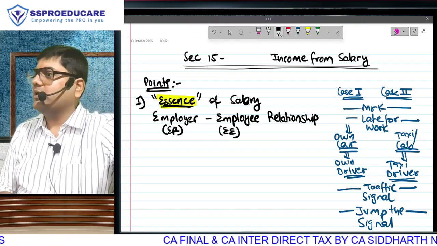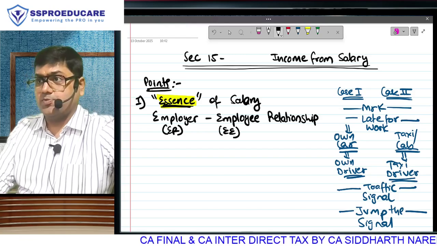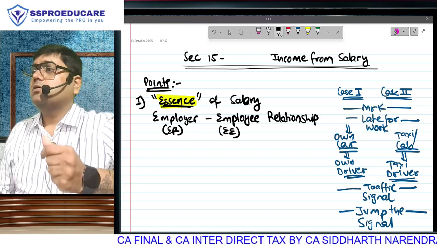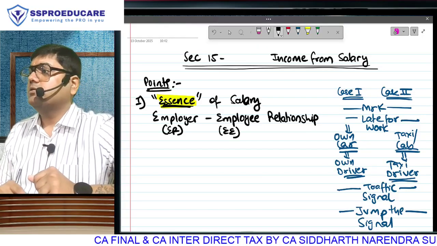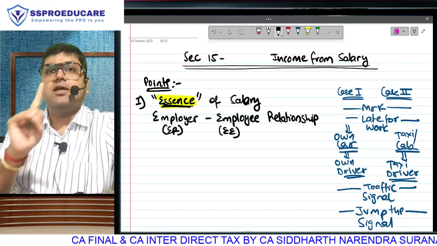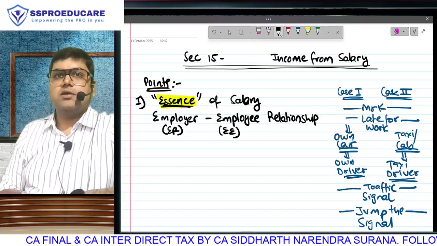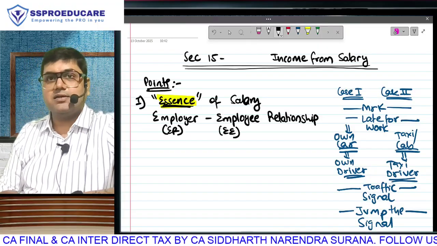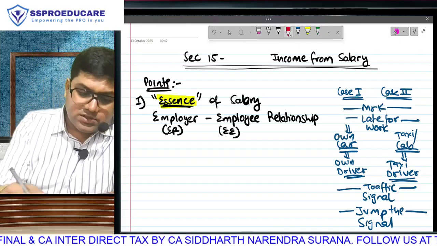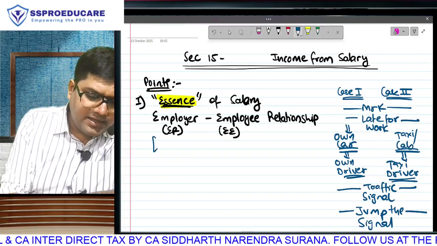So first head of income in income tax law, second in class because we completed house property, income from salary. Charging section 15. One condition, only condition, deciding condition to tax an income under salary, employer-employee relationship. This will trigger income from salary. Is that understood?